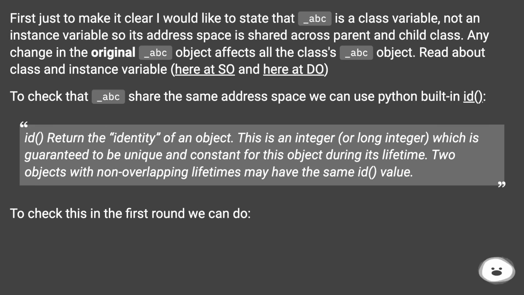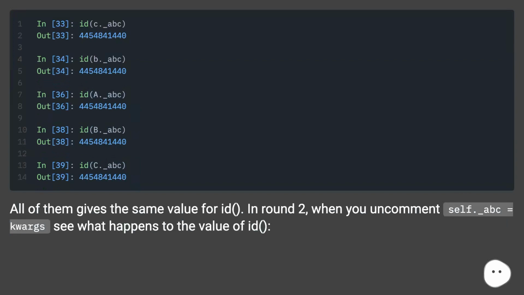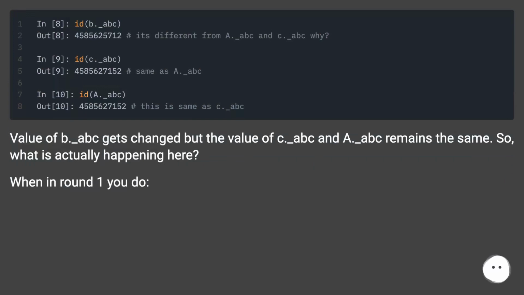To check this in the first round, we can do this. All of them give the same value for id. In round 2, when you uncomment self._abc = quarks, see what happens to the value of id. The value of b._abc gets changed, but the values of c._abc and a._abc remain the same.